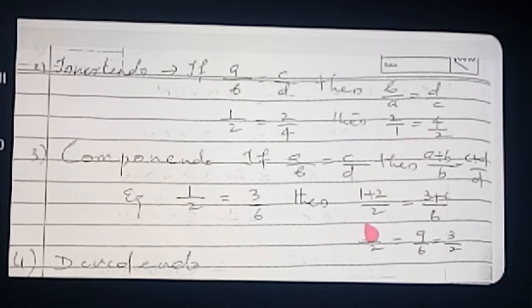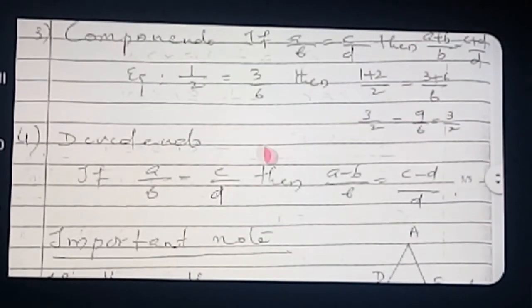1 plus 2 by 2, what is coming? 3 by 2. 3 plus 6 by 6. 3, this 6 adding here. 3 plus 6 by 6. So what will come? 9 by 6. 9 by 6, you simplify. What will you get? 3 by 2. The meaning is that 3 by 2 is the same as 9 by 6. Therefore, the componendo law is also correct. Okay, actually what we are doing is adding 1 to the equal ratios. Okay, now the next law I have written, dividendo.